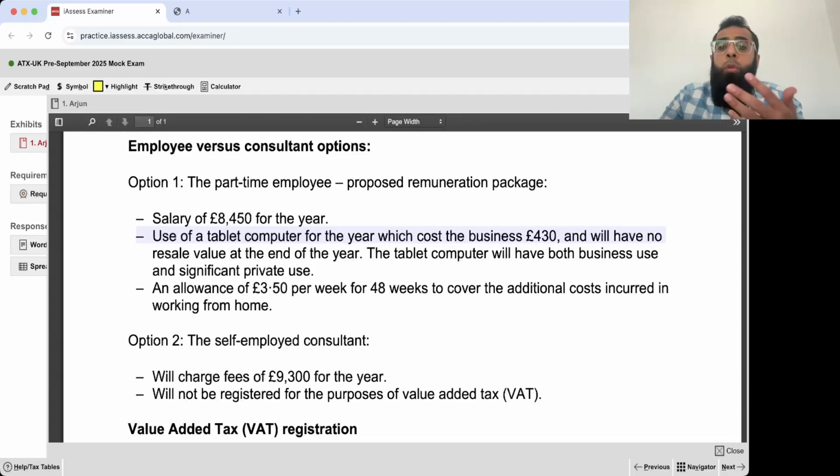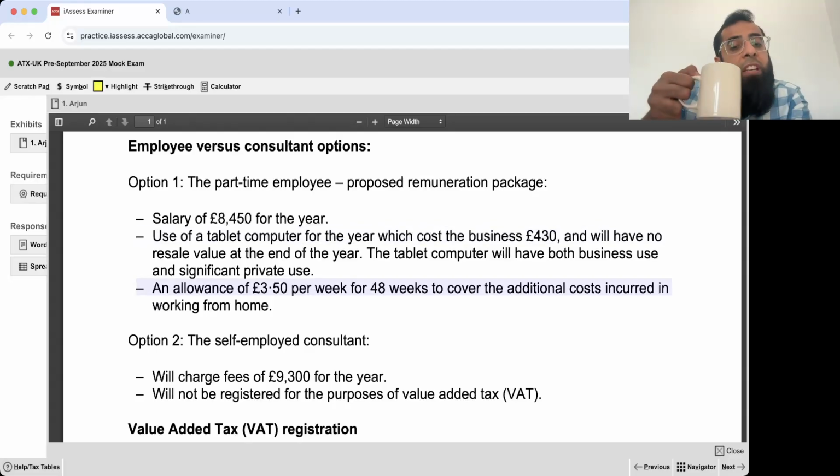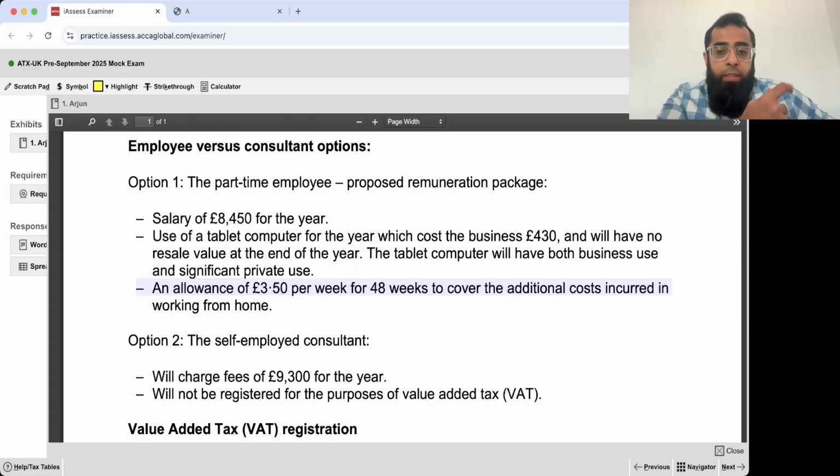These all are your costs. You will have to incur these expenses, and you will have to pay an allowance of 3.5 pounds per week. Currently I am not talking about the tax. I am just looking at the outflows which will be happening: salary, tablet computer, which will have zero resale value after a year, and this allowance.